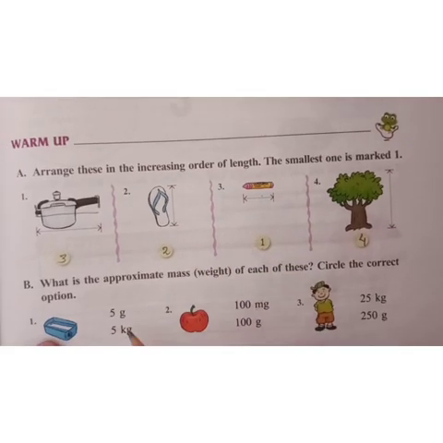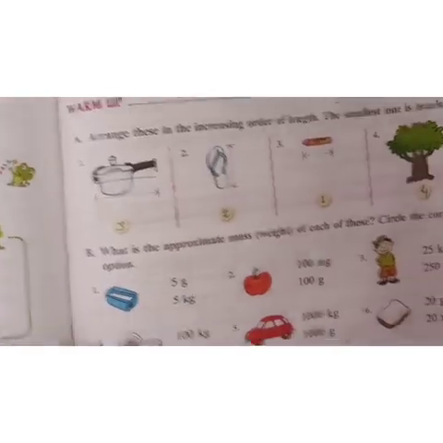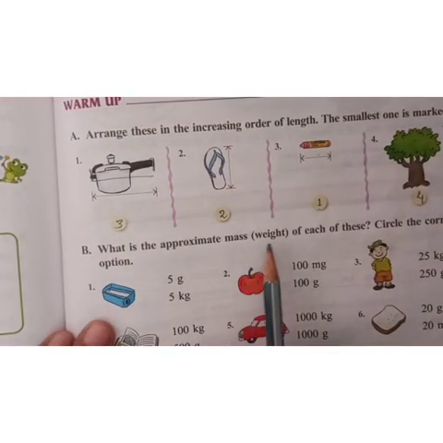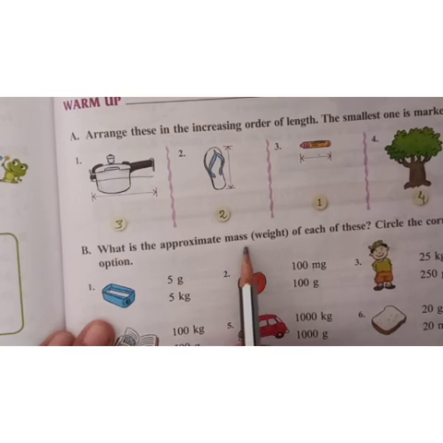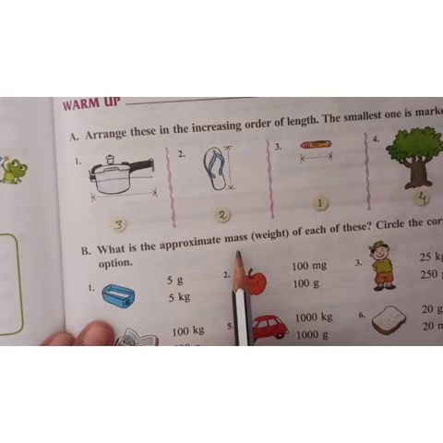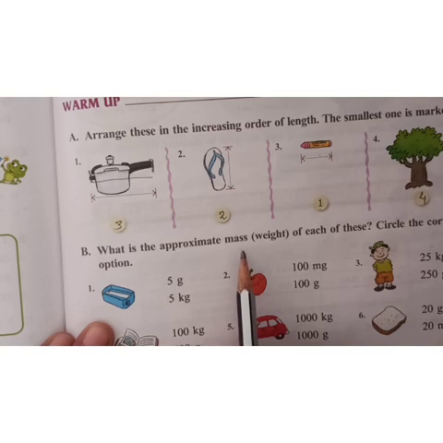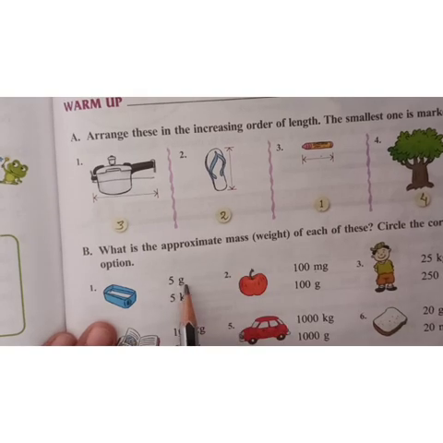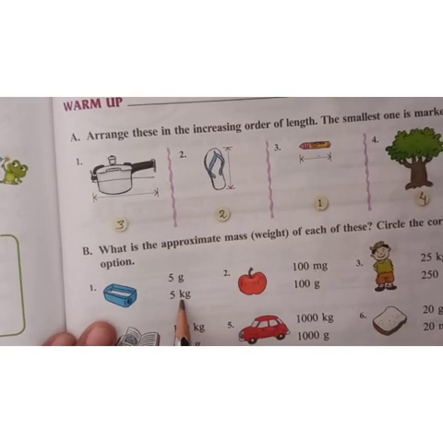Okay students, now let's see the next question. What is the approximate mass? Mass means weight. Generally we say, if I want to ask your weight, how will I ask? Tell me your weight. Now what will you tell me? 5 gram or 5 kg?